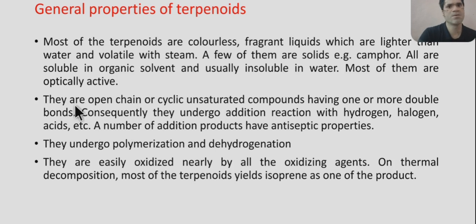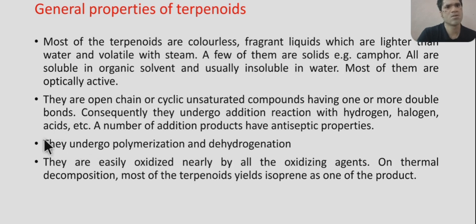Next property, they are open chain or cyclic unsaturated compounds. So terpenes can be open chain or they can be cyclic, and they are all unsaturated compounds. They have one or more double bonds. So they show the properties of the double bond, that is, they undergo addition reactions like hydrogenation, halogenation, etc. And a number of addition products have antiseptic property.